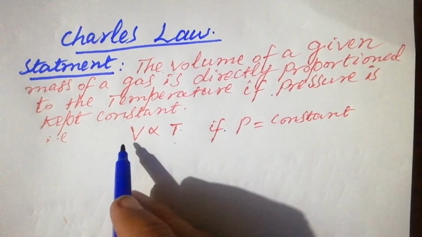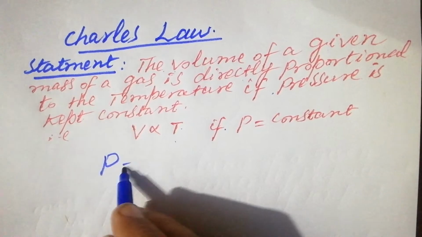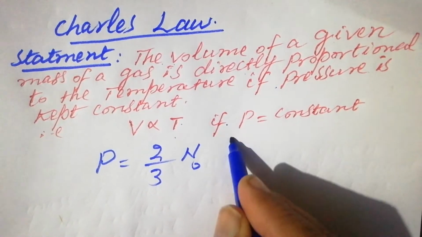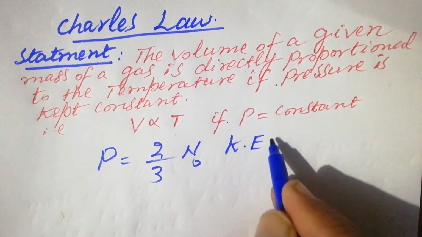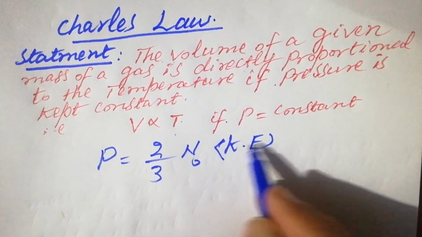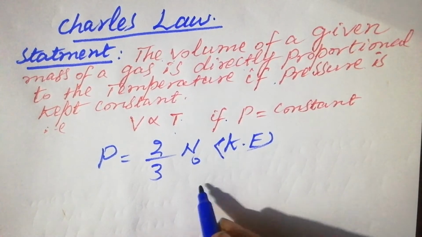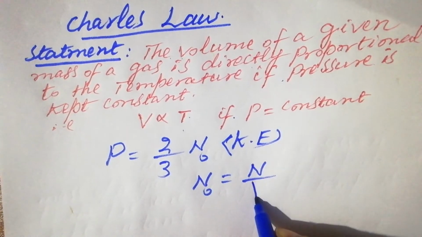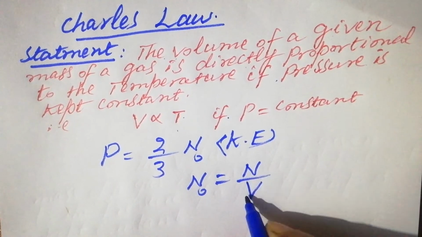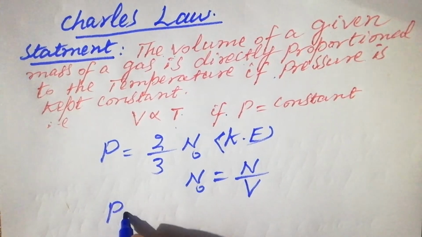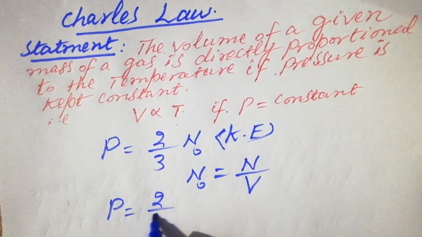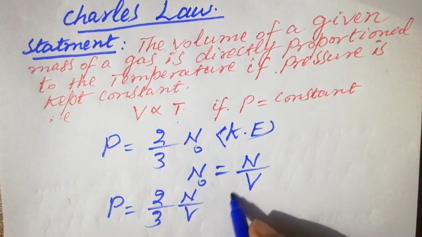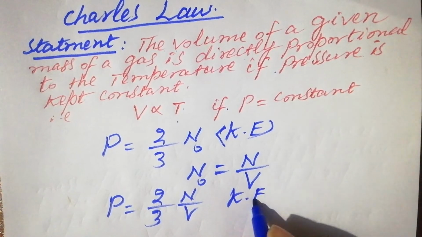According to kinetic molecular theory, the pressure of the gas is 2 over 3 N naught times the average translational kinetic energy. What is N naught? N naught is the number of molecules per unit volume, so N naught is equal to N over V. Putting this value in that equation, P is 2 over 3 N over V times the average translational kinetic energy.